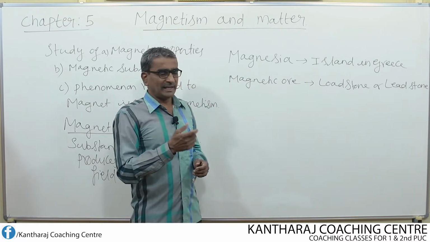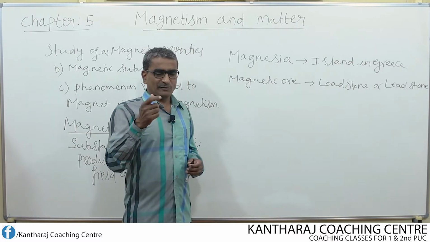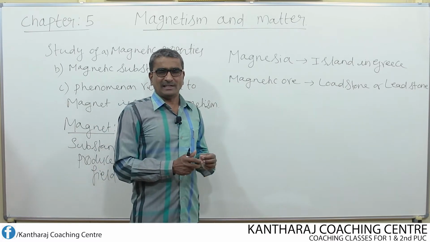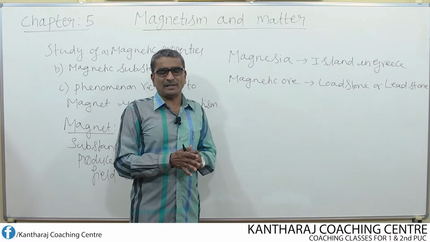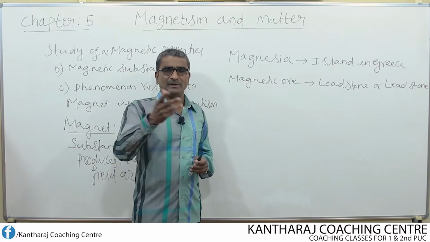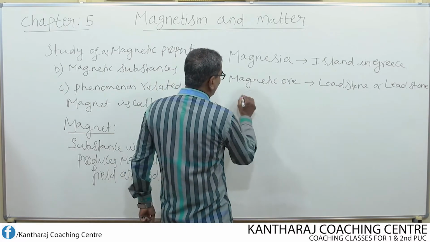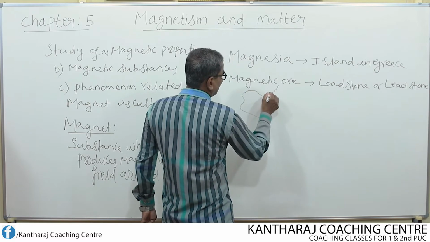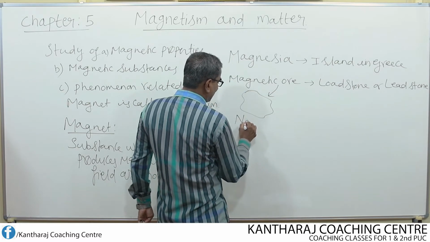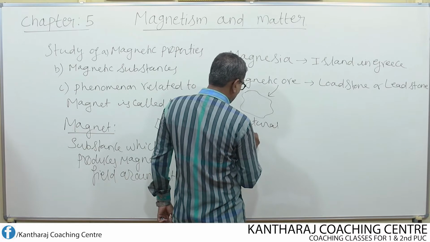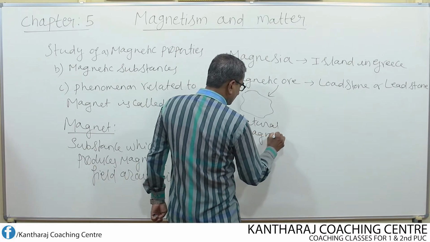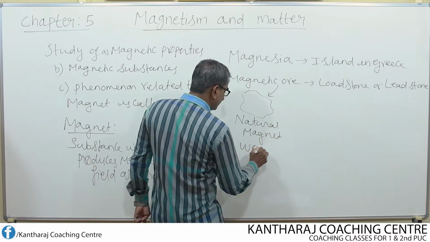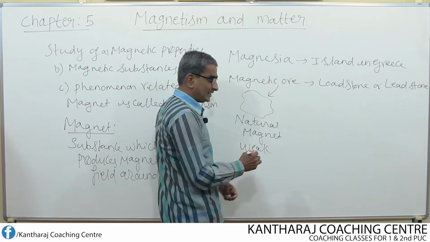And one more thing is, a natural magnet has no regular shape, no perfect shape, because basically it is nothing but an ore. So this is nothing but a magnetic ore, which is a natural magnet. It always possesses weak magnetism.